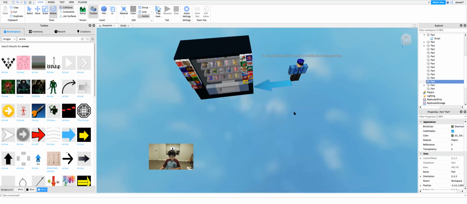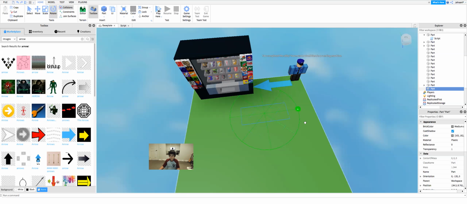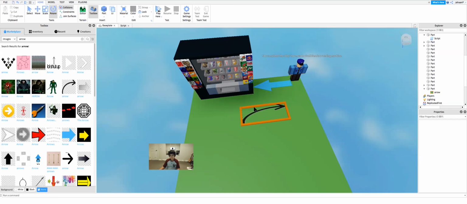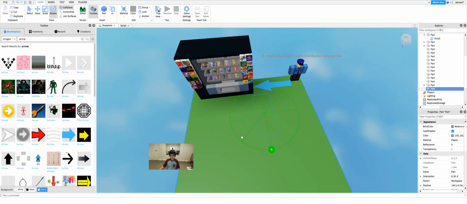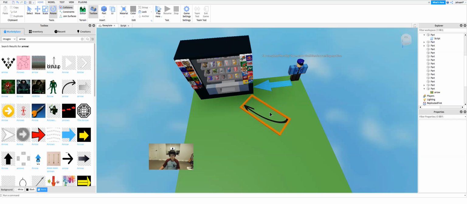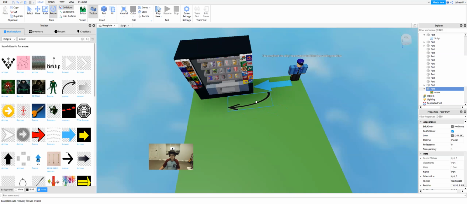There we go. Wrong way. Rotate it again, and now we'll... Yep, there we go.